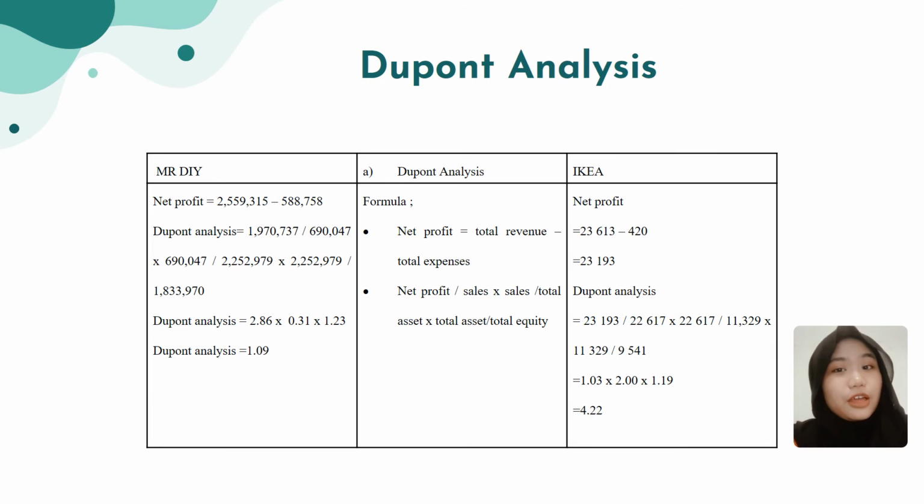Okay, now to calculate the fund analysis, you need to find net profit divided by sales times sales divided by total assets and times total asset divided by total equity. To find net profit, you need to find total revenue and total expenses, and then you need to minus it. For Mr. DIY, the two-point analysis that they gain is 1.09, while for IKEA is 4.22.